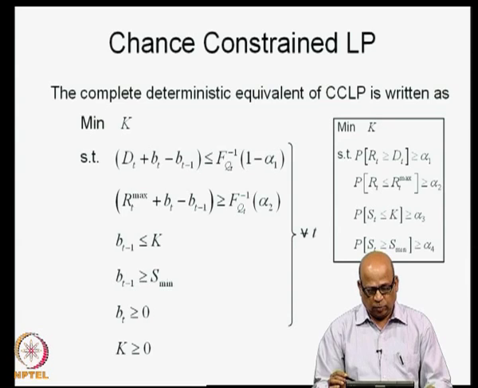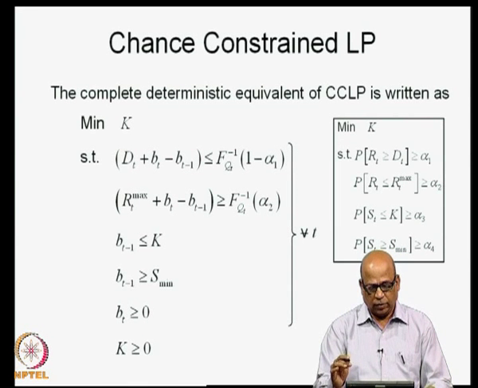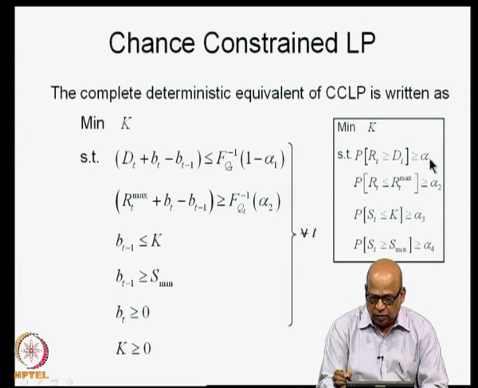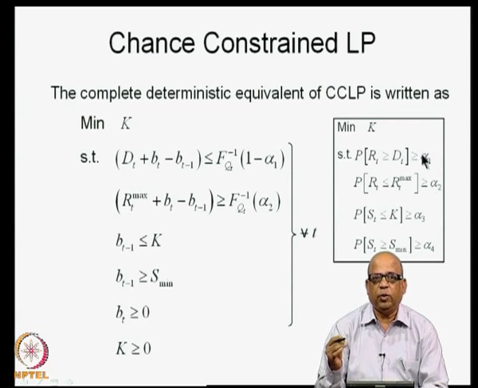Now, there are certain small things that you must remember here, not really small, quite important, but subtle issues. One is we said these are alpha 1, alpha 2, etc. These are the probabilities. For example, we are saying that probability of RT being greater than or equal to dt must be greater than or equal to a certain level of probability. We may say it is 0.9, 0.7 and so on. We can change these probabilities with respect to t. So, I may write this as alpha 1 t. For different time periods, I may specify different reliabilities.